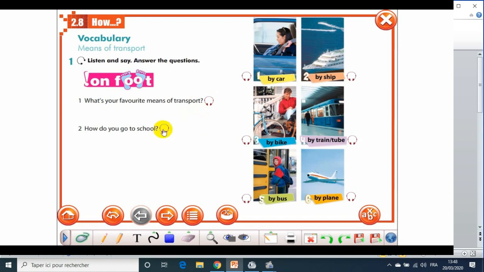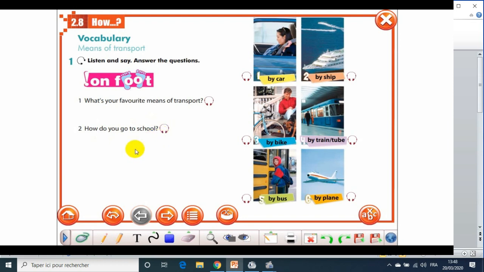Next question, how do you go to school? When we say how, look here. This is a question started by a WH question, that is how. When we ask by how, we look for the manner or the way things are done, الطريقة أو الوسيلة. How do you go to school?